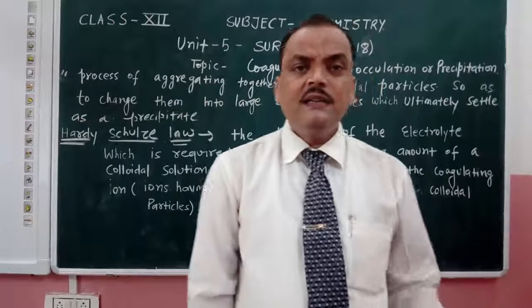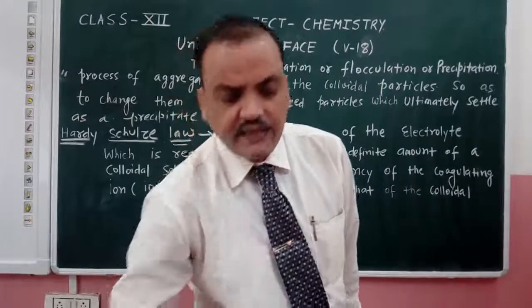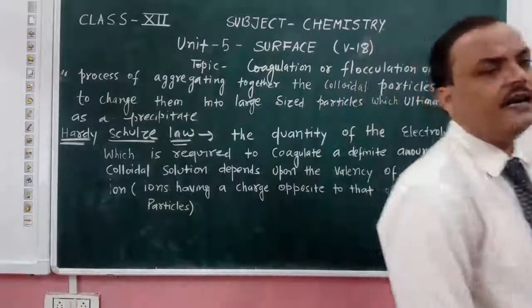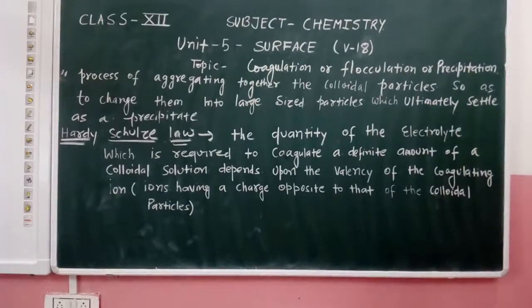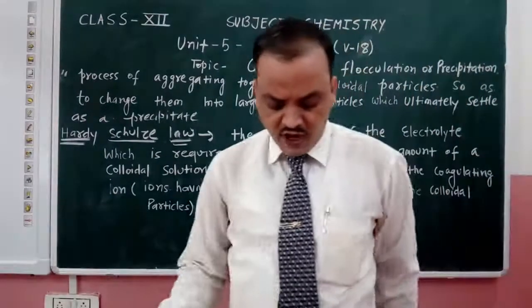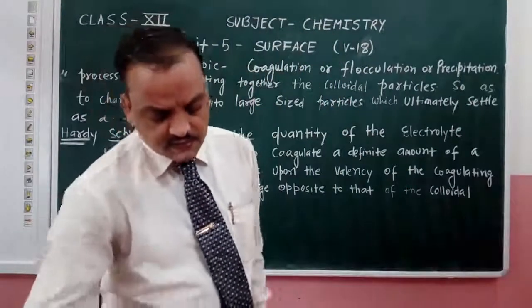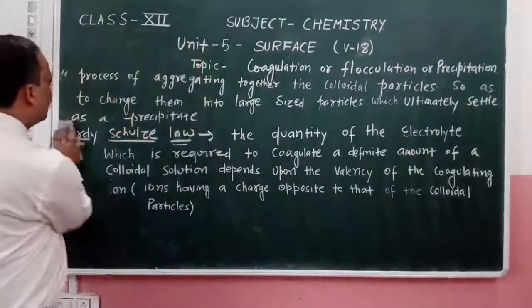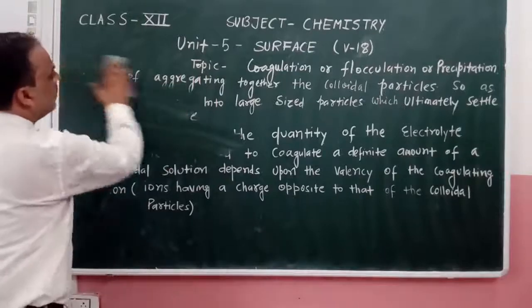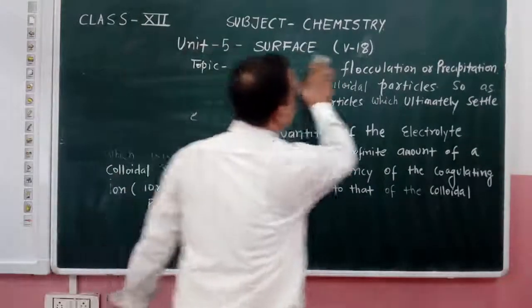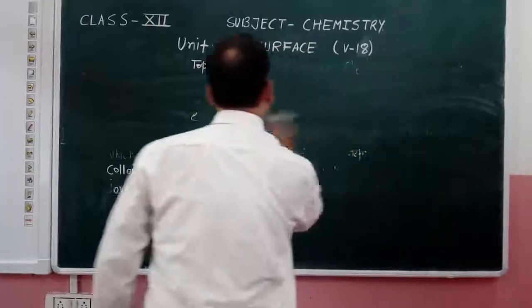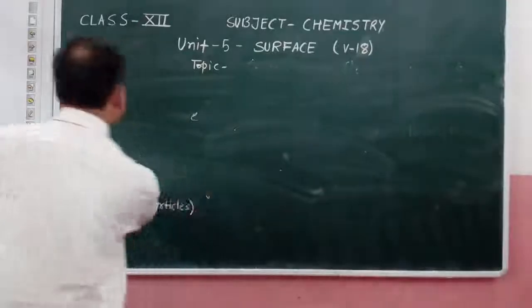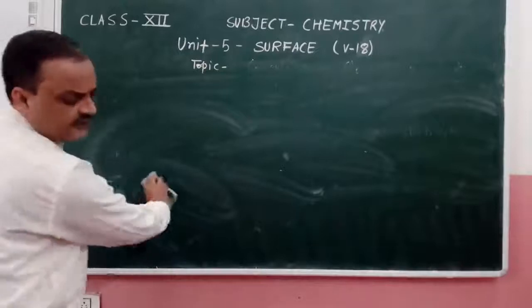What are the important points related to this Hardy-Schulze law? This law is very important for our questions, so we have to study it carefully in detail.